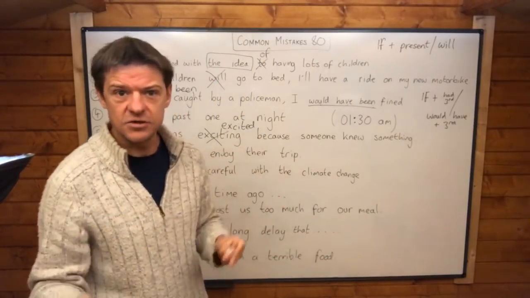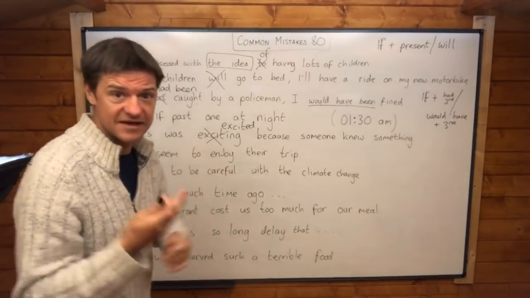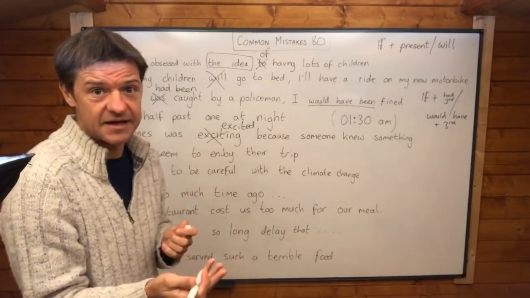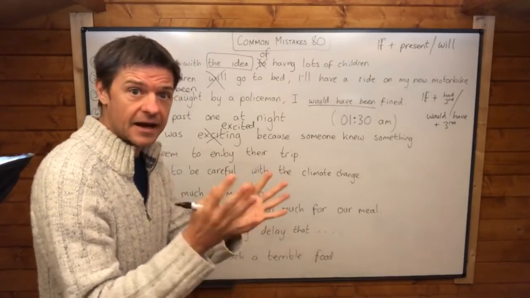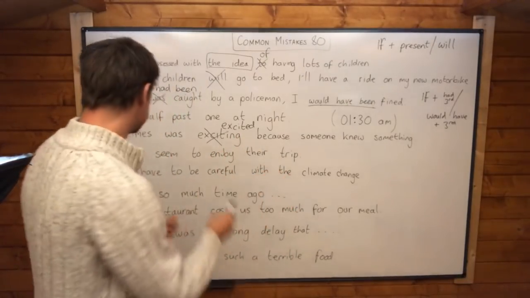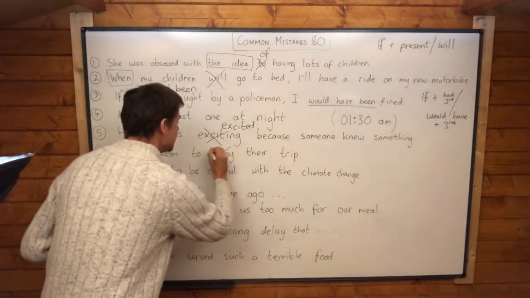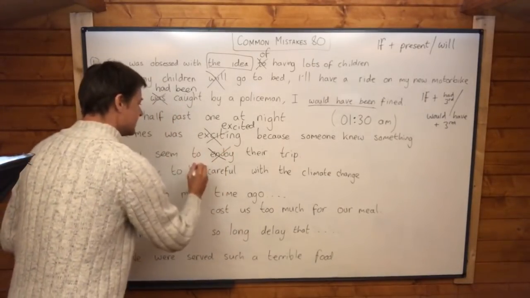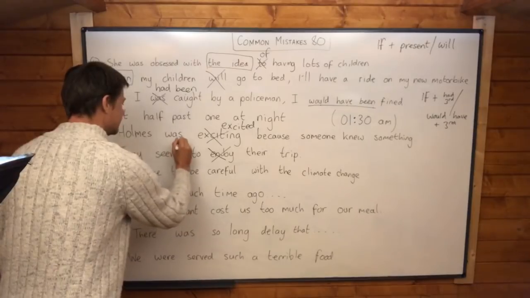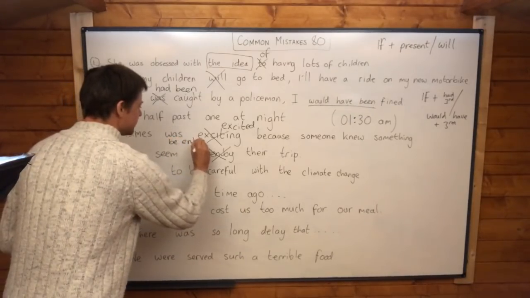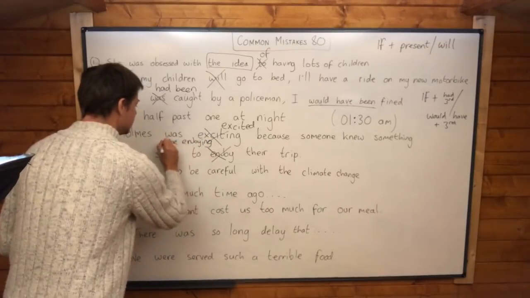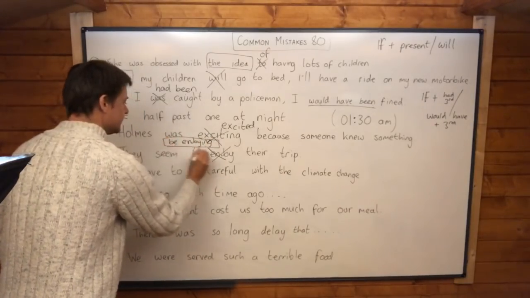However, the student is practicing to take a CAE exam, and she was looking at a photo, and she was saying that the people in the photo seem to be enjoying their trip. That's really what she wanted to say. They seem to be enjoying their trip. Much better to use continuous for pictures.